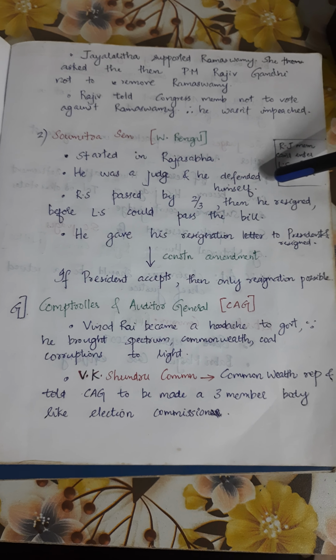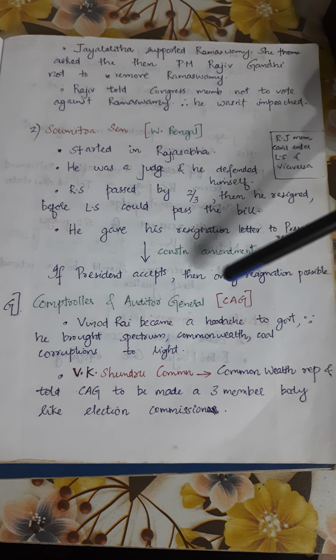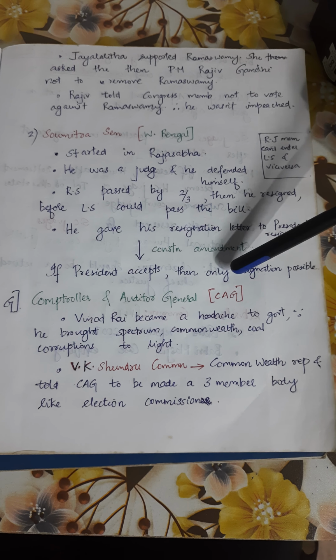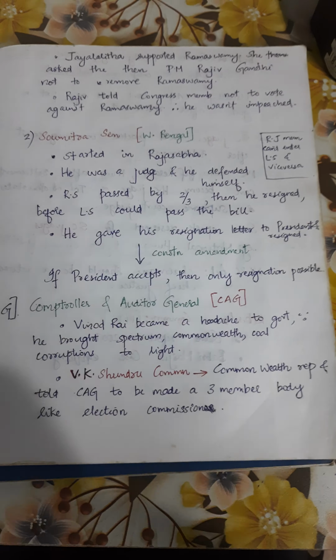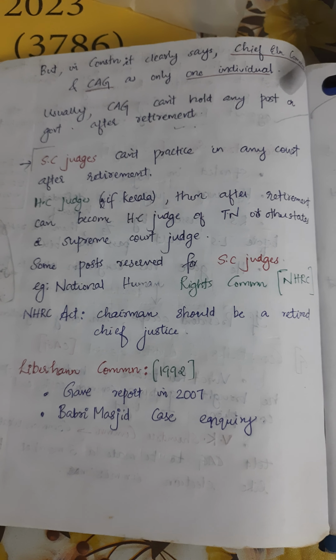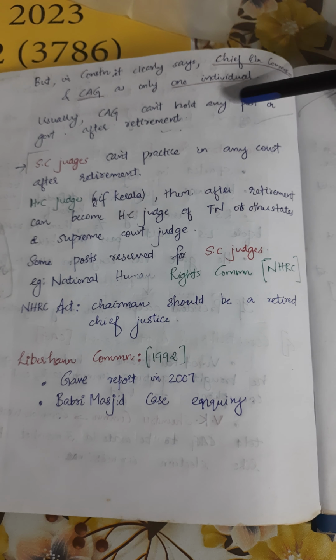Then the Comptroller and Auditor General, CAG. Vinod Rai became a headache to the government, since he brought the Spectrum, Commonwealth, coal corruptions, etc. to light. So the V.K. Shunglu Commission was there, the Commonwealth report, and he told that CAG be made a three-member body like the Election Commission. But the Constitution clearly says Chief Election Commissioner and Election Commissioners, and CAG has only one individual.